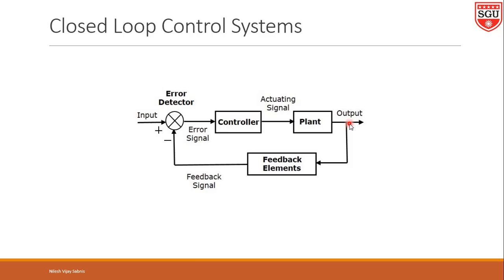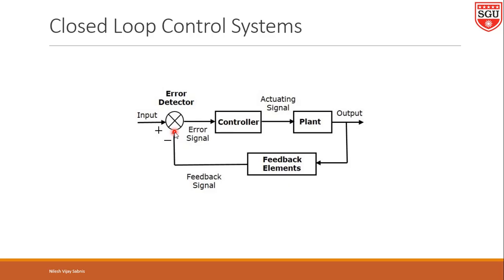The room temperature is then measured. If suppose that room temperature is, let us say, 26 degree Celsius, that signal comes as feedback and that feedback is given to the error detector. In this error detector, what will happen? The input signal and the feedback will get compared. The error signal is then created.